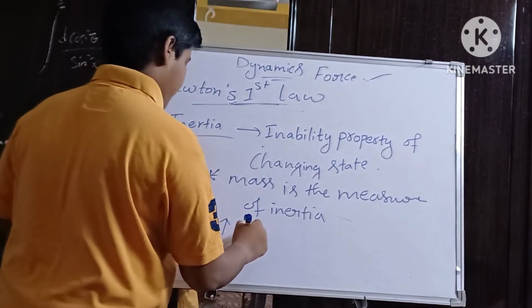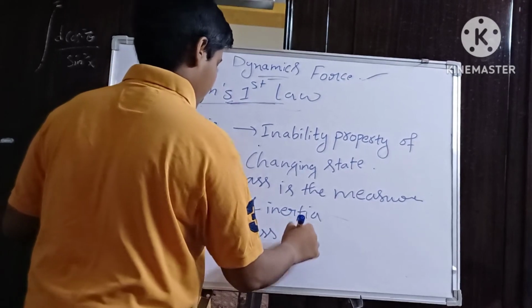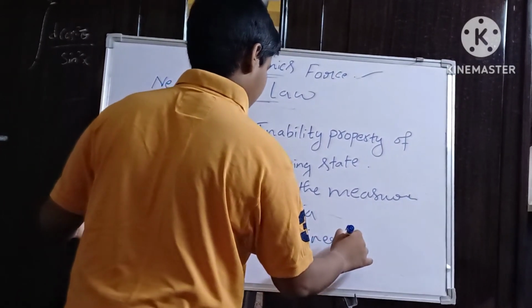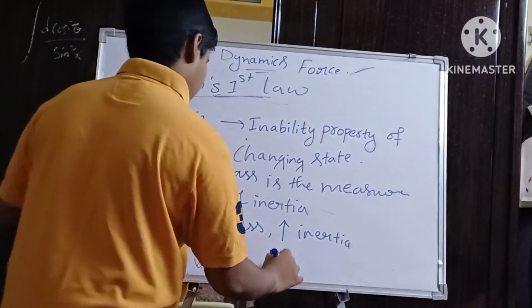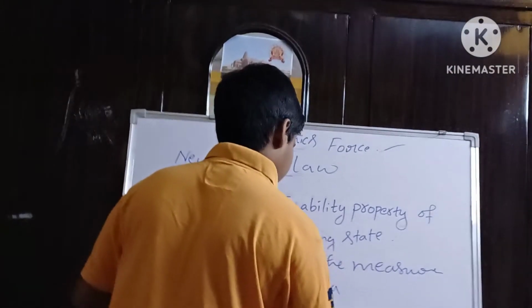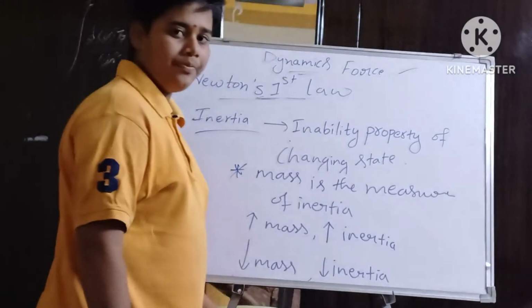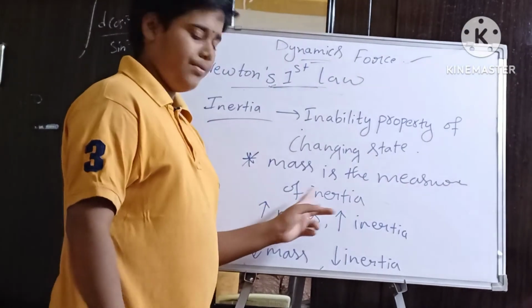More the mass, more the inertia. Less the mass, less the inertia. Okay. Mass is the measure of inertia.